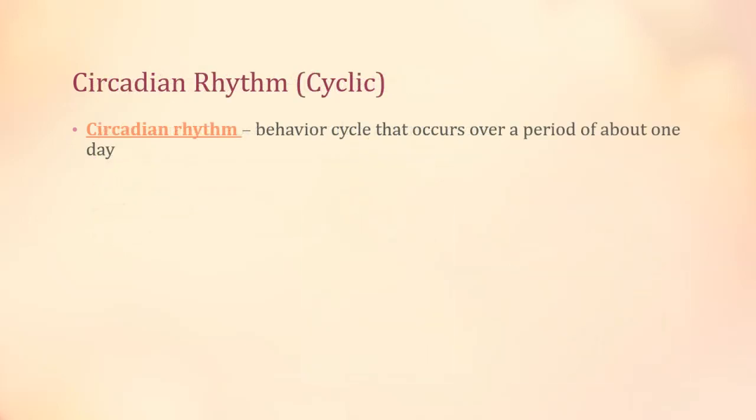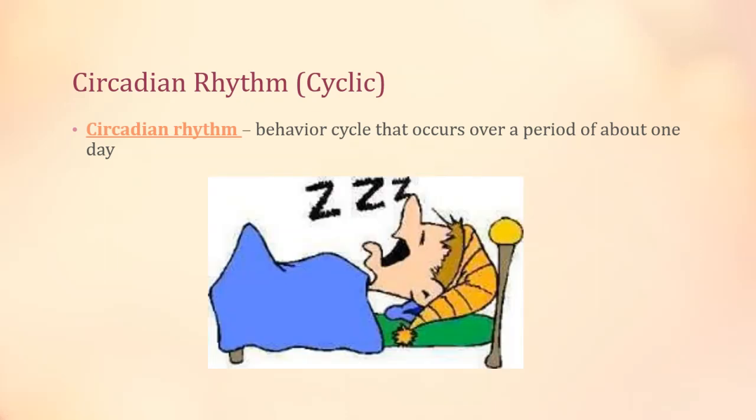Circadian rhythm is one type of cyclic behavior. Circadian rhythm is a behavior cycle that occurs over the period of about one day. Can you think of a behavior cycle for you that repeats every 24 hours? What I'm thinking of is something that every animal has to do every day: sleep. All animals need rest every single day, and we usually have a certain rhythm.